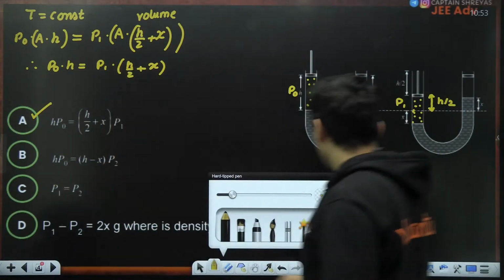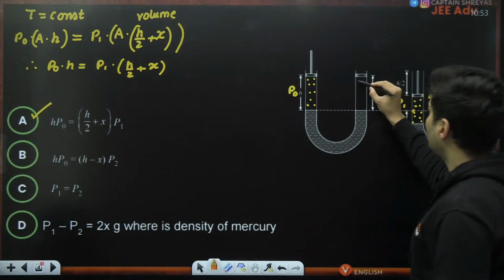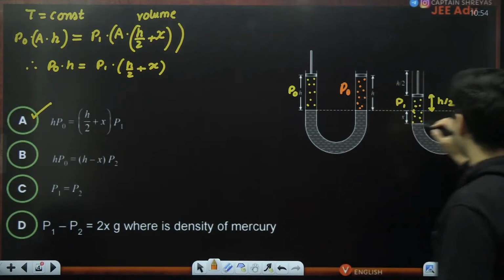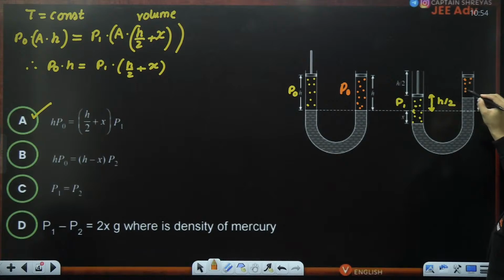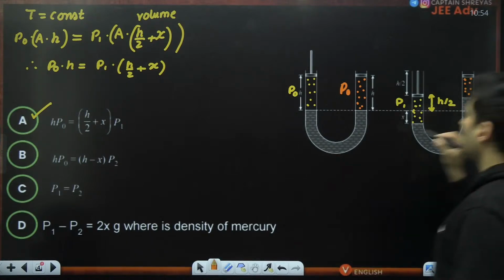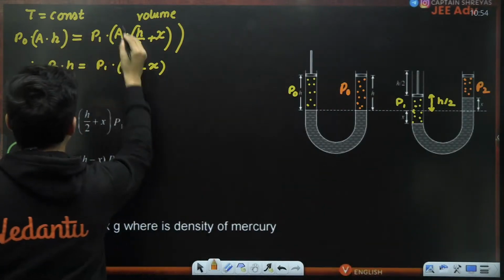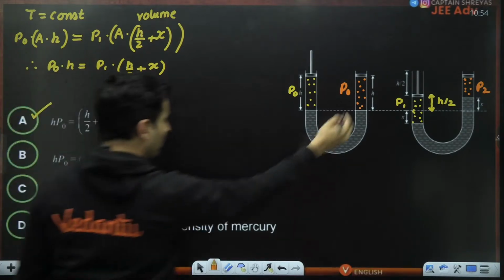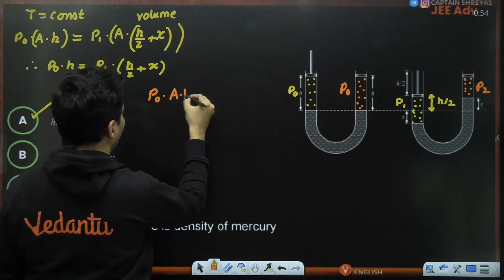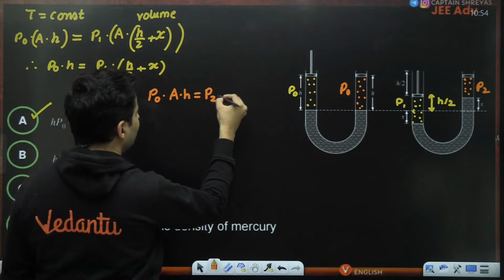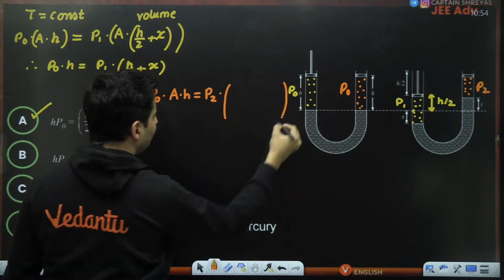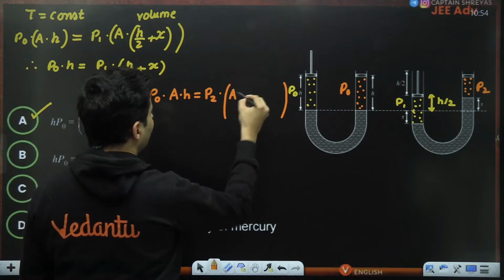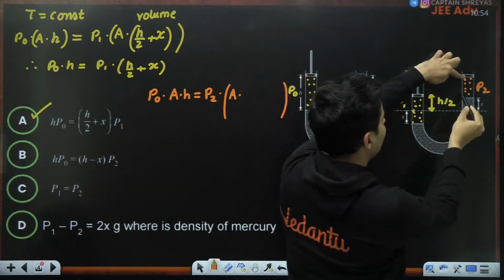Okay. Now for the second gas, this particular gas. Again, the gas trapped over here is atmospheric gas, so P naught. And now I think it is getting compressed over here. This is pressure P2. So again, using temperature constant, I can say initial pressure into volume, volume is again area into H, will be final pressure P2 into the volume. Now what will be the volume? Area into this length. Now how much is this length going to be?